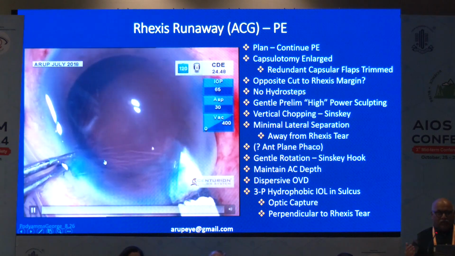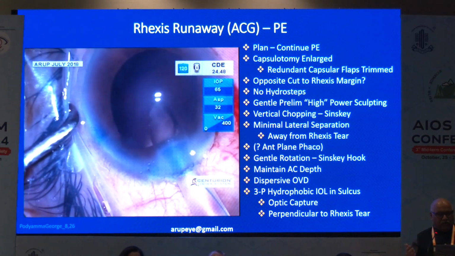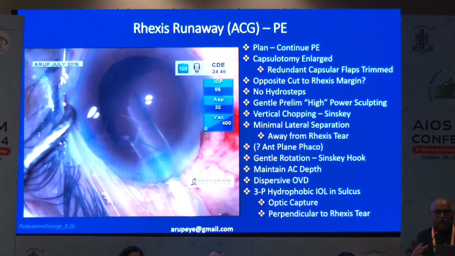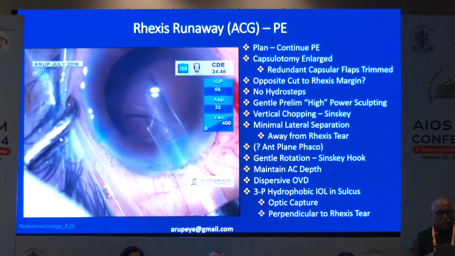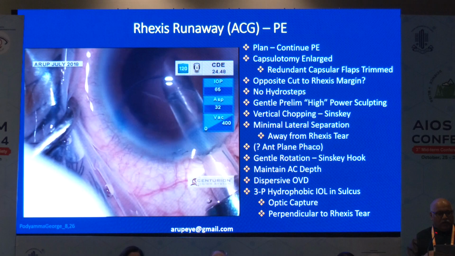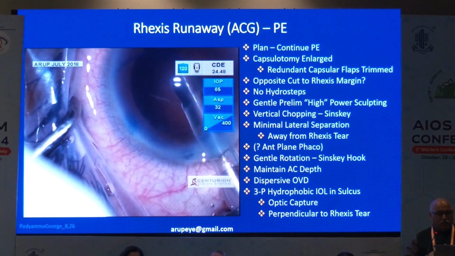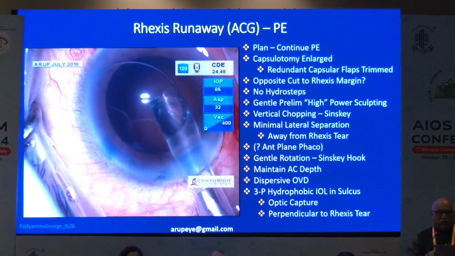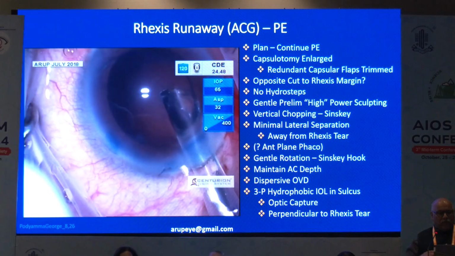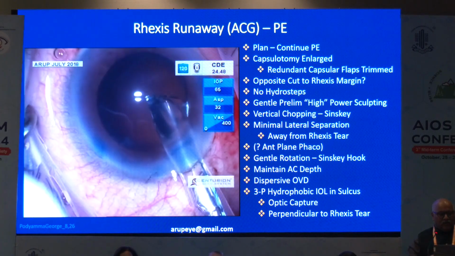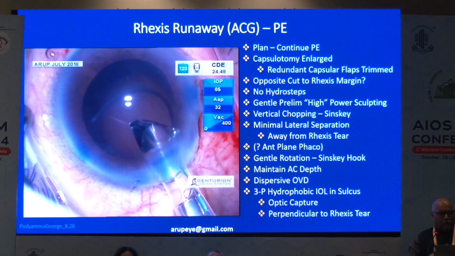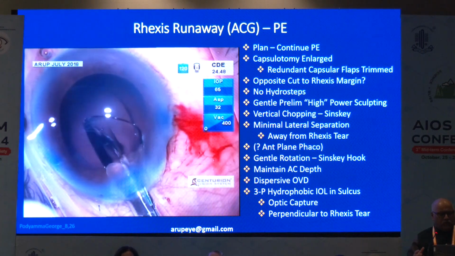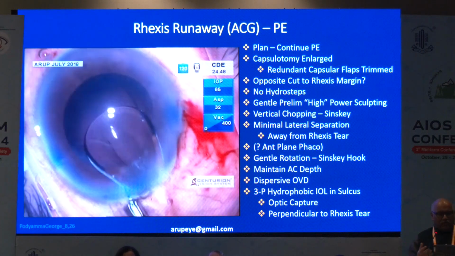So I changed my plan from a single piece lens to a 3-piece hydrophobic acrylic lens. It is a sensor lens. So when the leading haptic comes out, the way the hand moves, invariably there is some amount of manipulation that happens superiorly, and here is where the rexis tear is happening. So I have to ensure that the leading haptic goes in front of the capsule. Otherwise, there will be more stress to the capsular bag and chances for enlargement. So the leading haptic, I thought I had kept it in front of the capsule. But so much of manipulation is involved in pronation and supination of your joints. So at one point, I was not really sure where the leading haptic landed up.